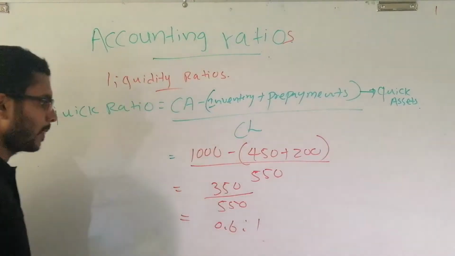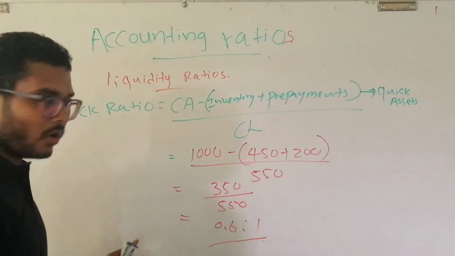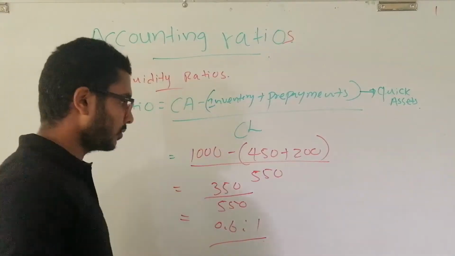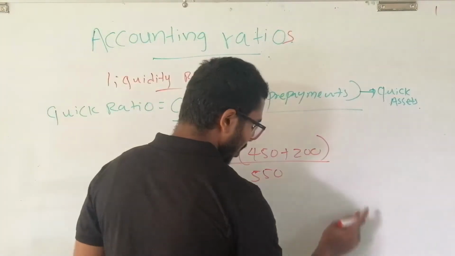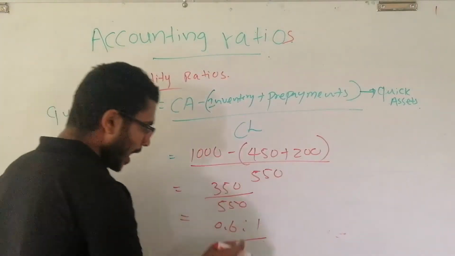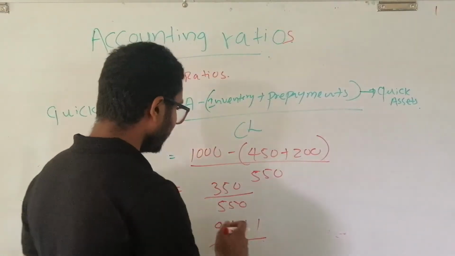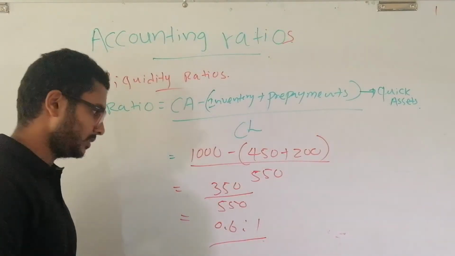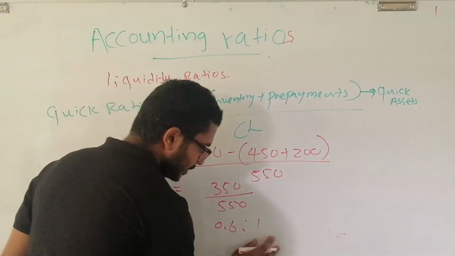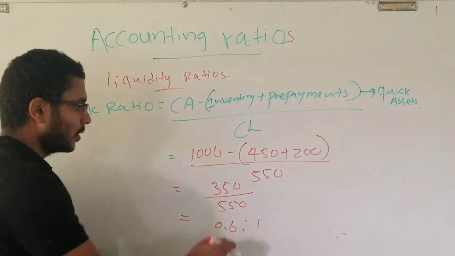Here, this means: in order to settle 1 rupee worth of current liabilities, how much quick assets do you have? You have 0.6 rupee worth of quick assets.